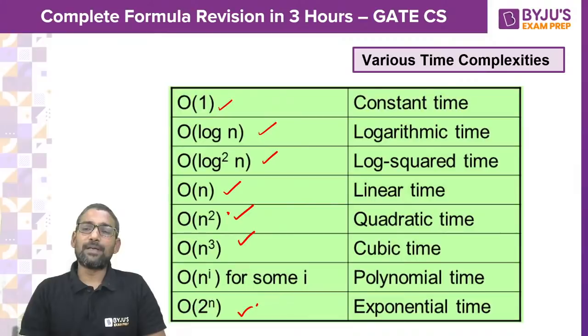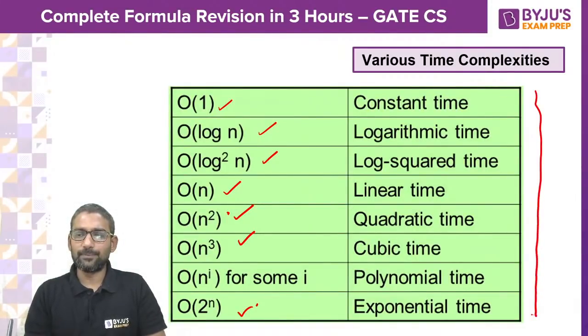So which is bigger, which is smaller? Here, as you go from top to bottom, it is bigger. Means a constant time complexity is very small, and exponential time complexity is big.